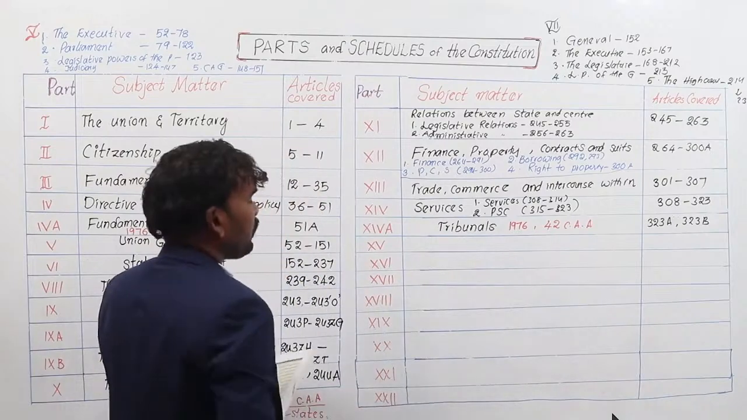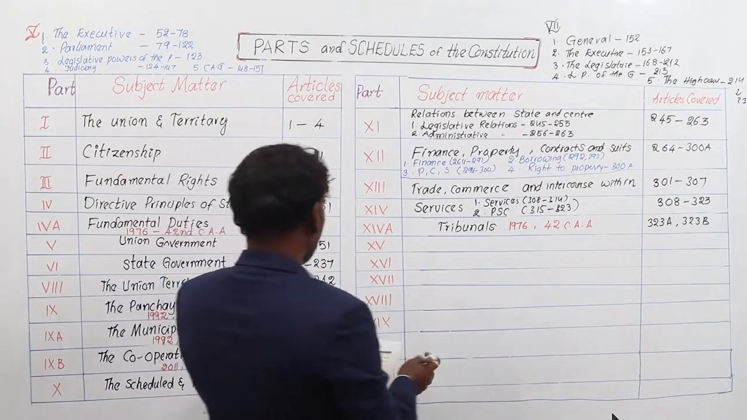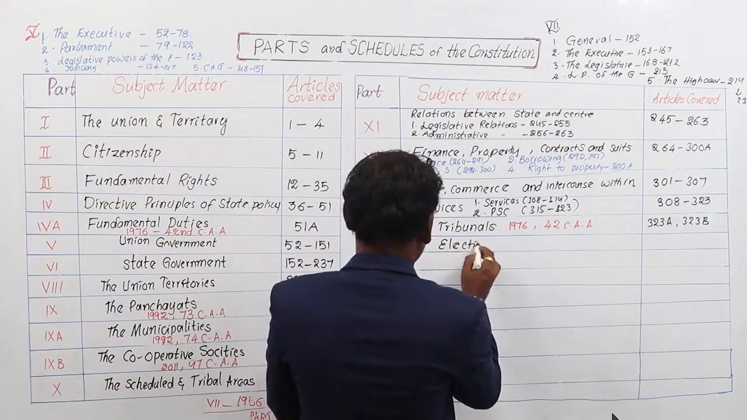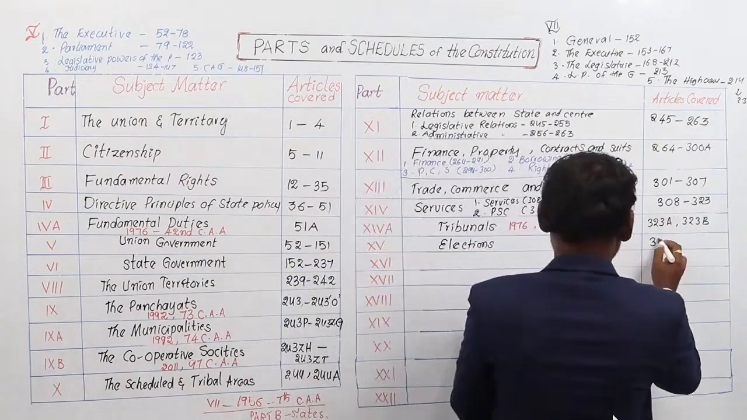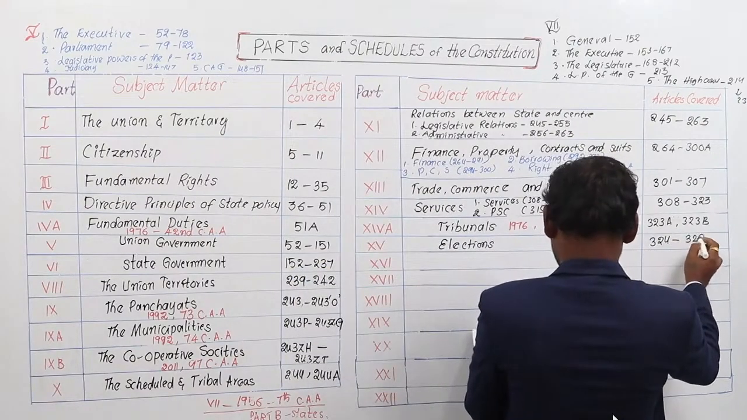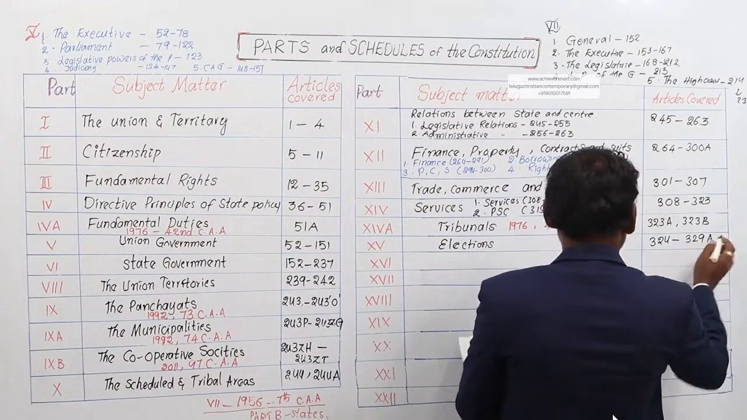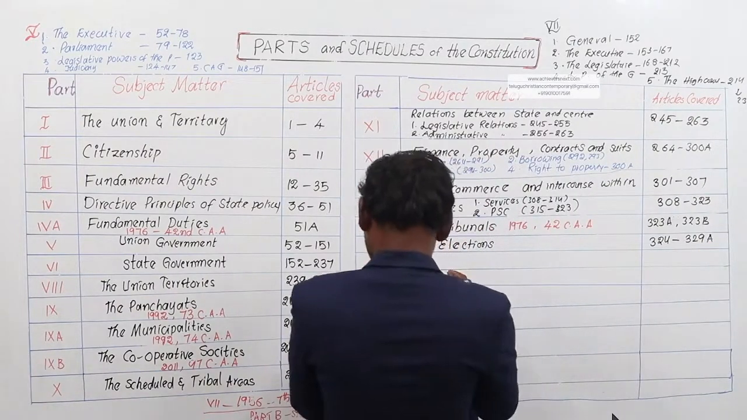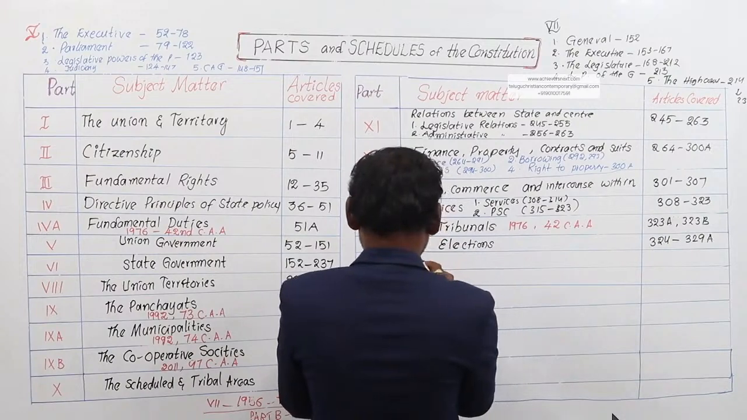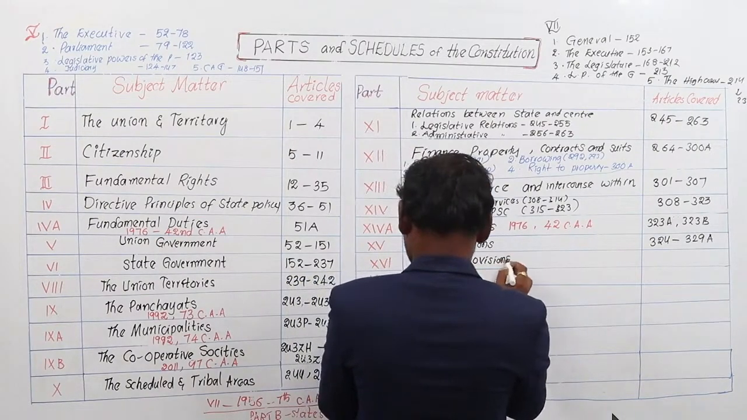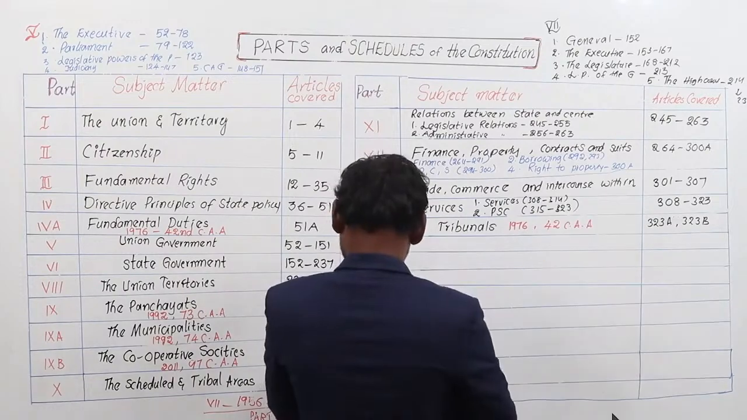Tribunals deals with Article number 323A and 323B. Part 15, Election Commission or elections. Article number 324 to 329, 329A.